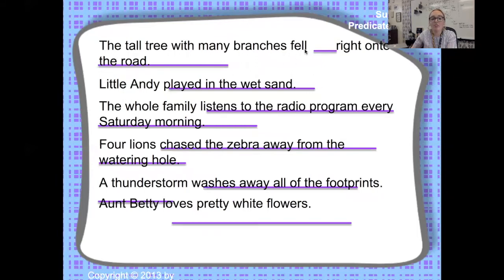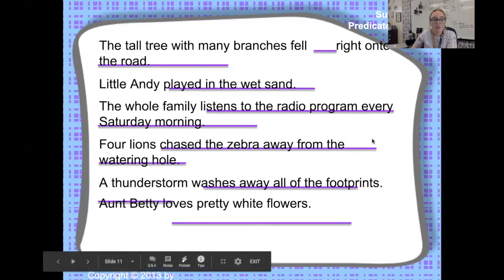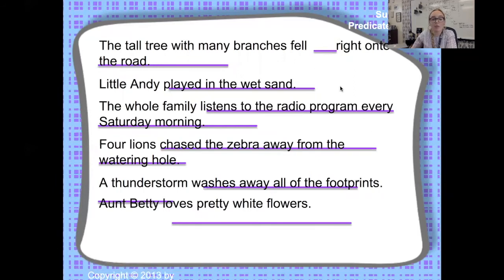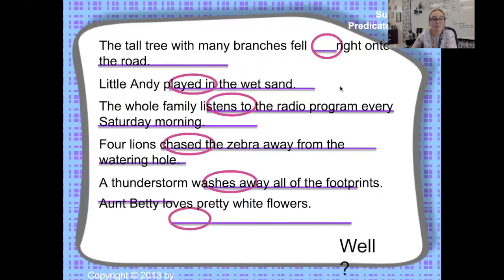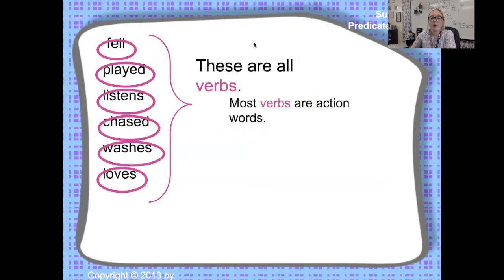If you see that it starts with something important, so fell, played, listens, chased, washes, loves. These are all verbs. So if you notice that these are all verbs or action words, then you are right. The predicate usually starts with a verb or an action word. So for example, fell or played or washes.